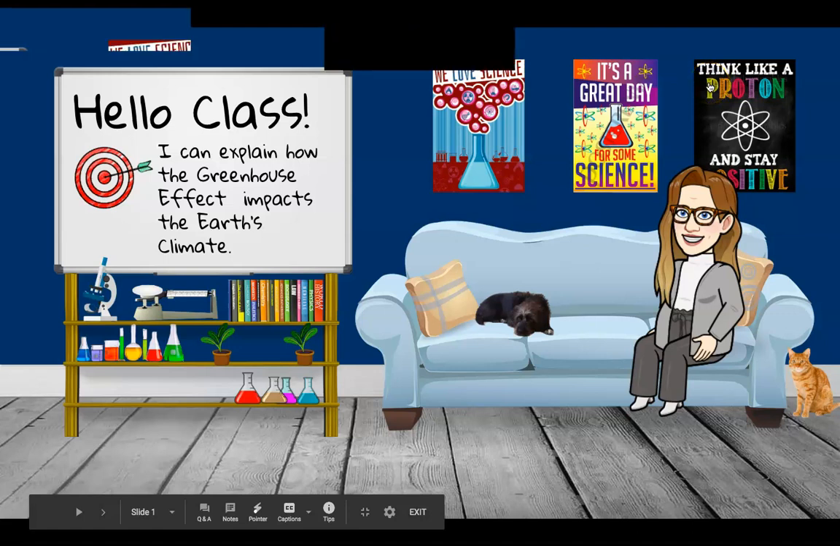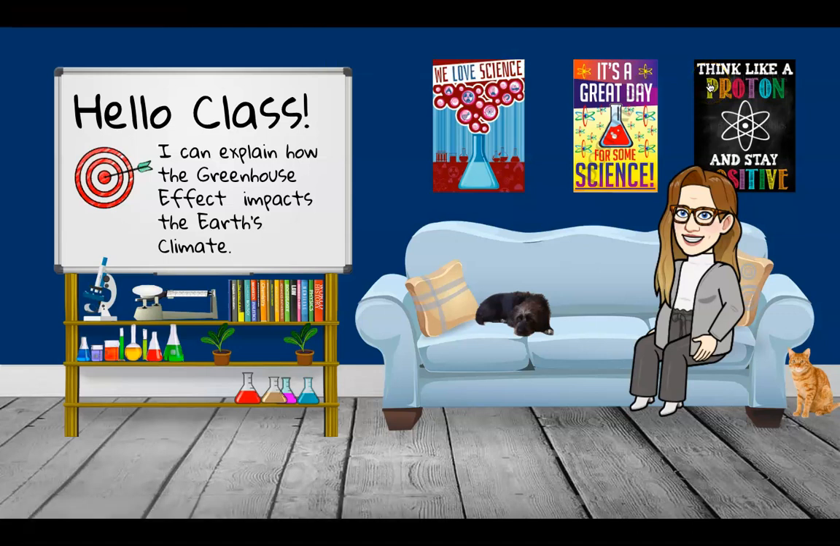Hey, amazing sixth graders. Welcome to lesson 2 for this week. So far in this unit, we've talked about weather, we've defined climate, and we've learned about some different climate regions throughout the world. Today, we're going to move into our first lesson on global warming. And the first thing that we need to talk about is something called the greenhouse effect.